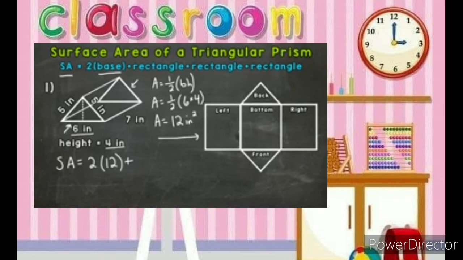So let's get into the rectangles. So we have a bottom rectangle, a left rectangle, and a right rectangle. Now the left and right rectangle are the exact same size. The bottom one is different. So let's do the bottom rectangle first. So we can think of this as the bottom rectangle here, the right, and the left. It doesn't matter what order you do them in, you'll get the same answer either way, but we're starting with the bottom.